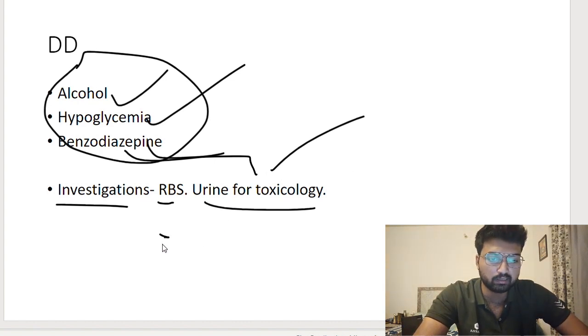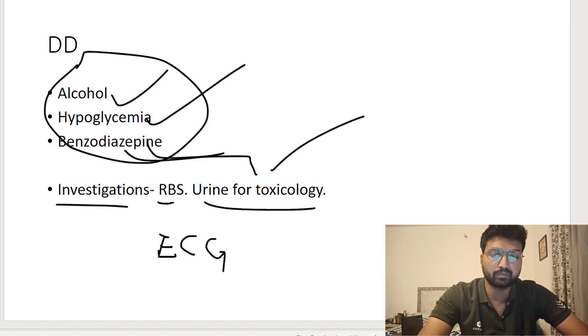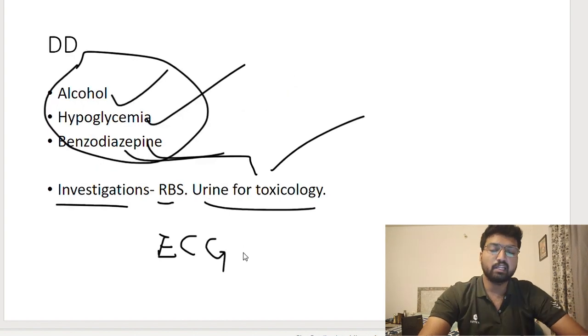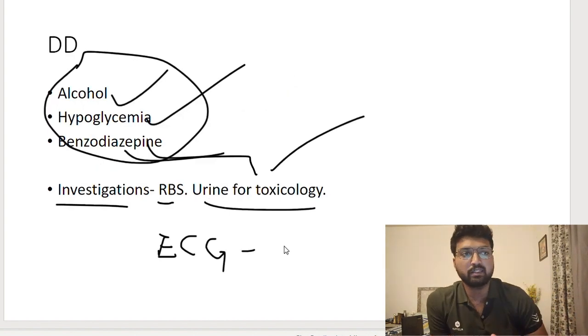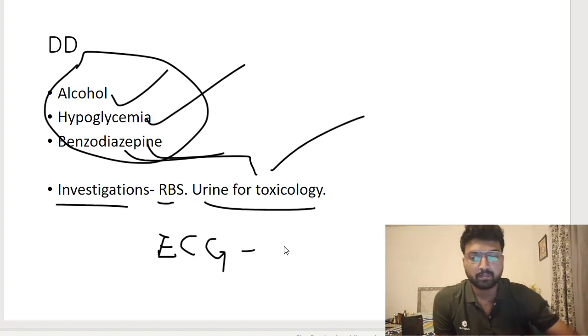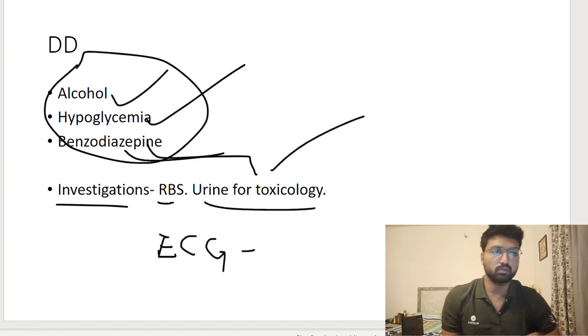So what can you get in ECG? Okay, I forgot to add one symptom in this: temperature regulation. There is loss of regulation, so there will be hypothermia. Since there is hypothermia, what will you get in ECG? Osborne wave will be seen. If the core temperature drops to less than 30 degrees, then the patient can have VFib. So you can add that in investigation.